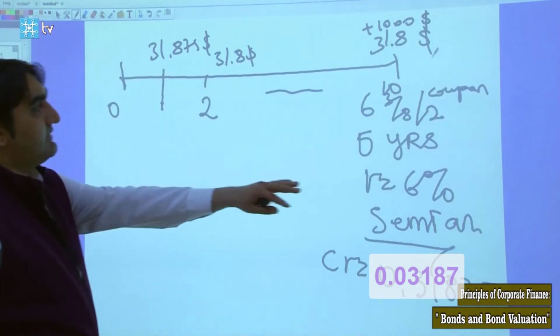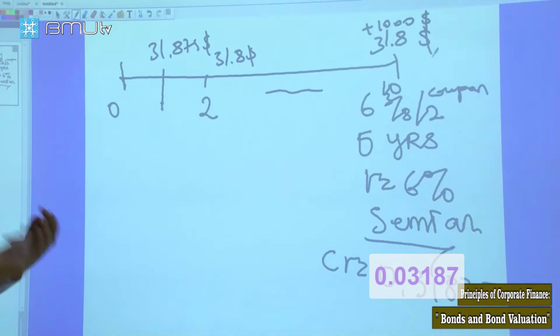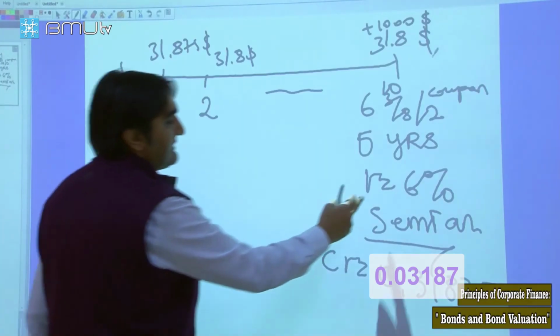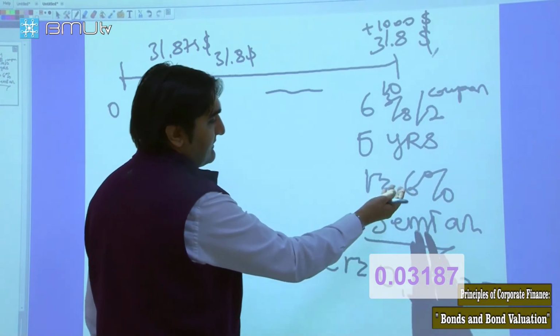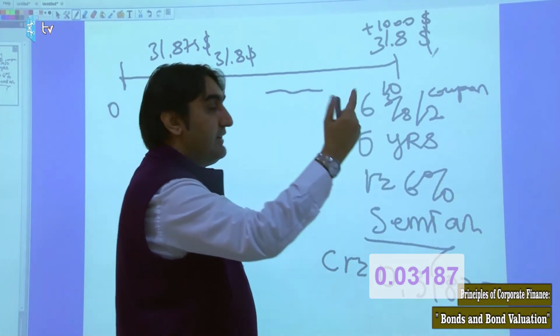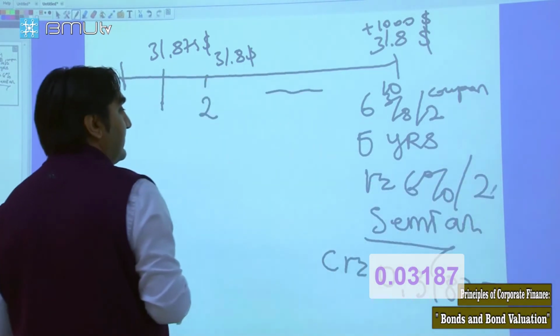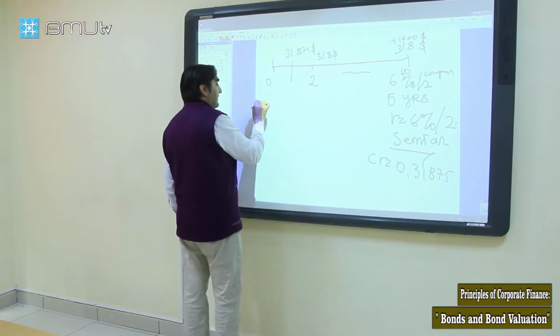At the end we'll also get plus $1,000. So finding the present value of all these cash flows gives us the price of this bond. And the rate is 6%. Again, this is expressed per year. Payments are in semi-annual periods, so we divide by 2 and get the periodic yield to maturity.